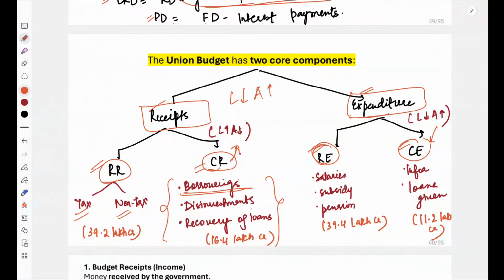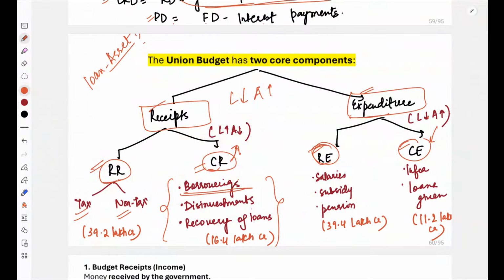Then recovery of loans. Now why recovery of loans is a part of capital receipt? Because loan is an asset, right? Loan asset क्यों है? Why loan is an asset? Please also you tell me why loan is an asset. Are you understanding what I am teaching? Why is loan considered as an asset?